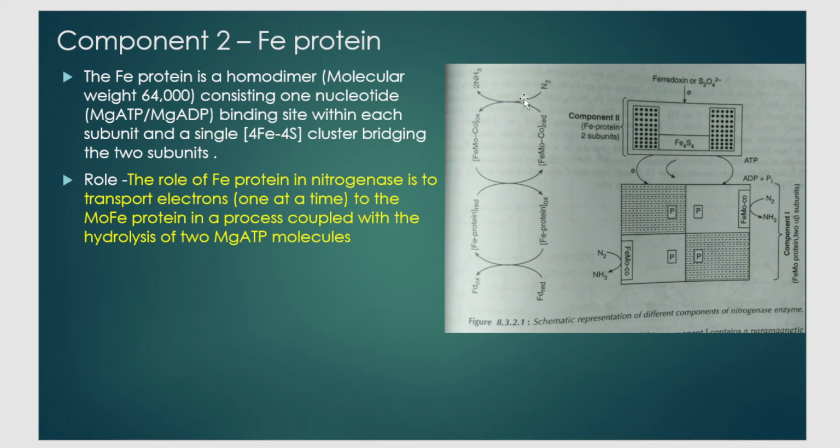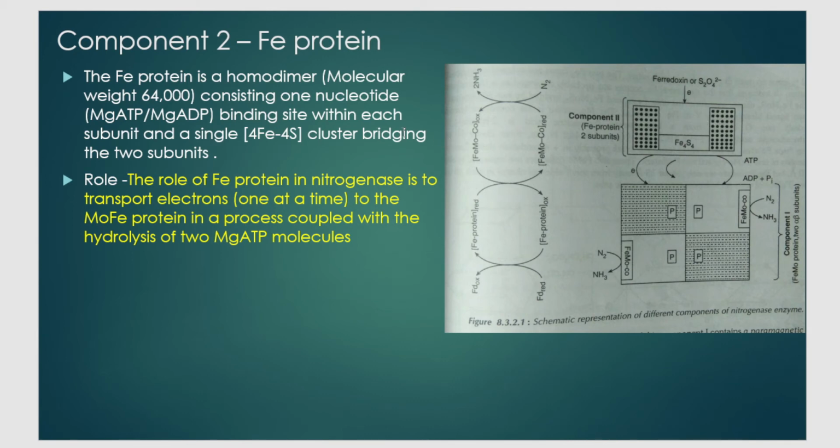It has two subunits. Students, remember, it has two subunits. This is subunit number 1, this is subunit number 2, and these two subunits are joined by a bridge, the single 4Fe4S cluster, which acts as a bridge between the two subunits. Can you see the line here? That is the 4Fe4S cluster joining the two subunits.